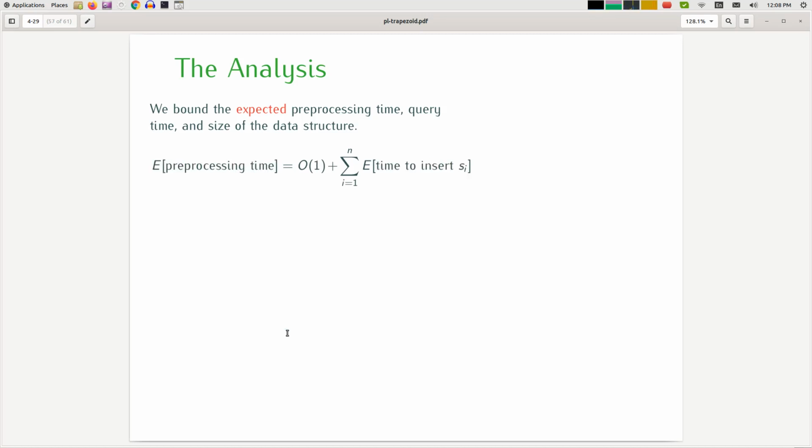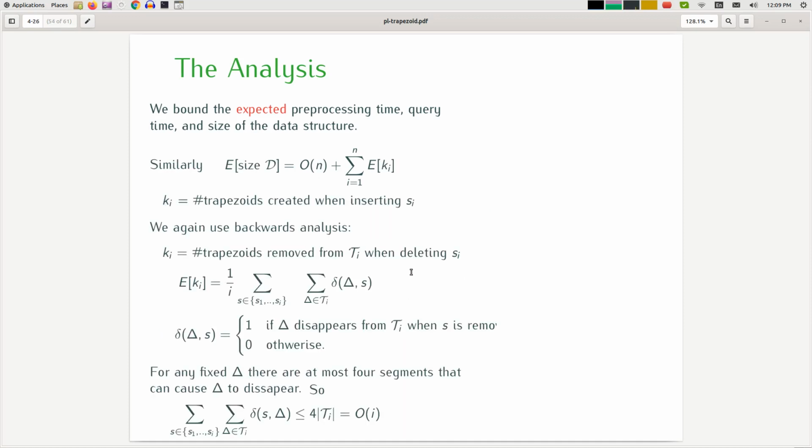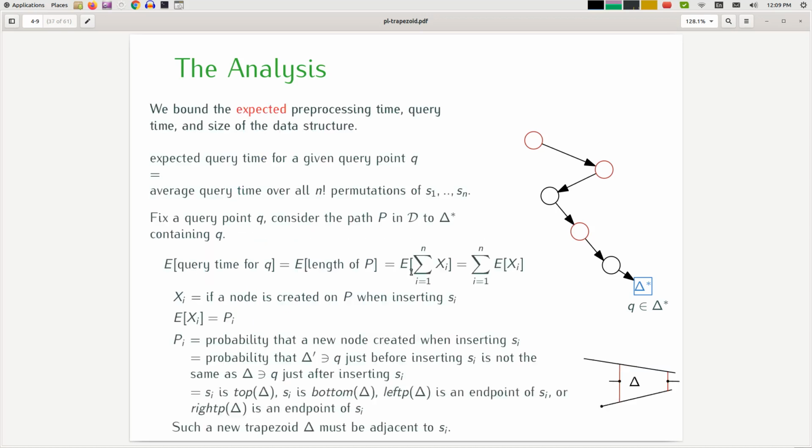The expected preprocessing time is extremely similar to this. The expected preprocessing time at the ith step is essentially constant plus the time it takes to insert Si. Based on what we've chosen, this is log I plus the expected value of Ki. Why do I have this log here? Because I need to do one point location.